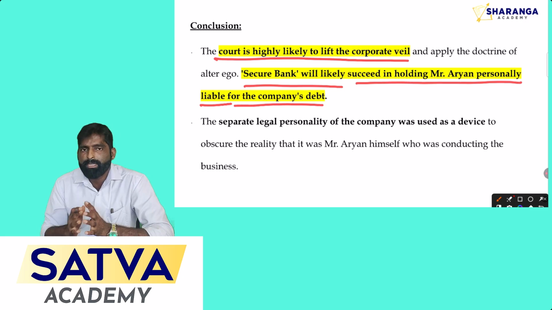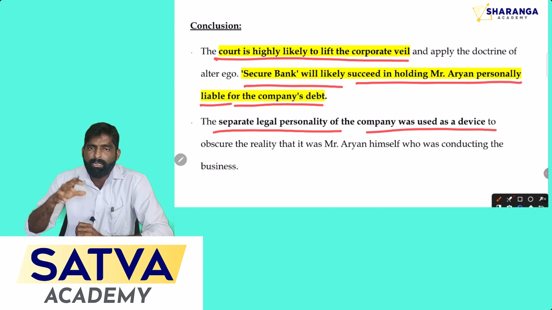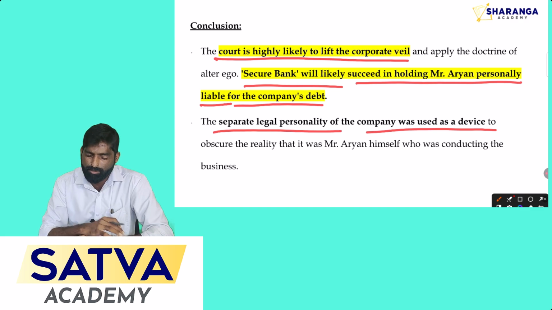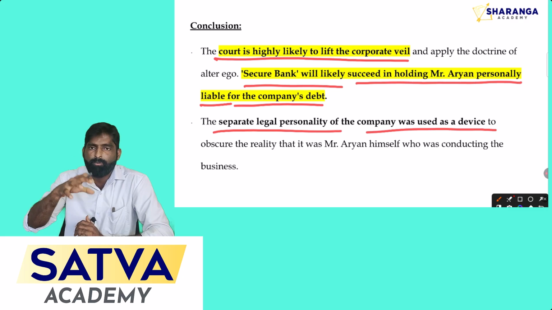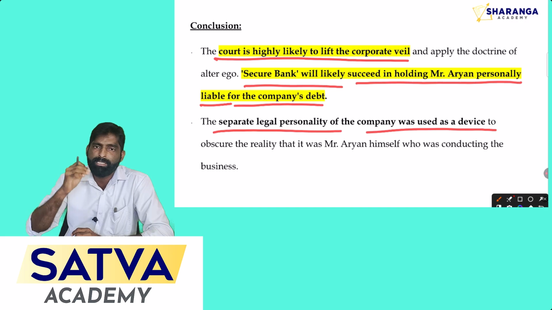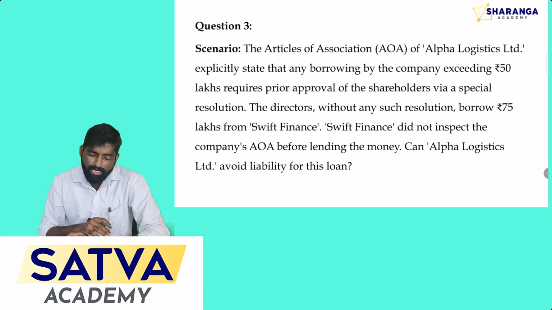Okay. So as per the facts of the question, you can clearly see that the separate legal personality of the company was used as a device. Here director misused the status of the company just to make his personal transactions. So that is the problem in this question, so that you can clearly give the conclusion that court will lift the corporate veil here and court will punish the director who committed the wrong. So now the director or shareholder is personally liable to pay the liability of the company. Okay, let's move to the next question.